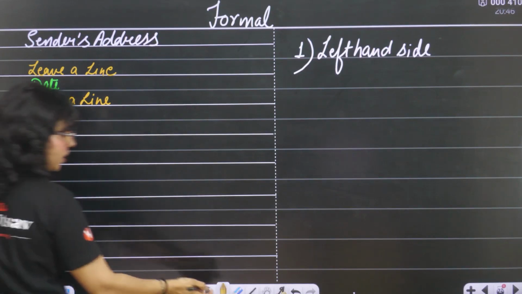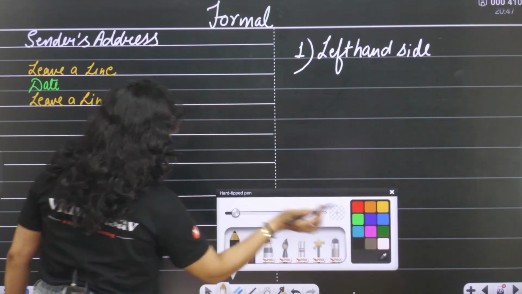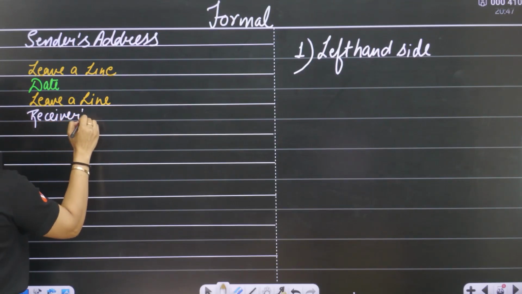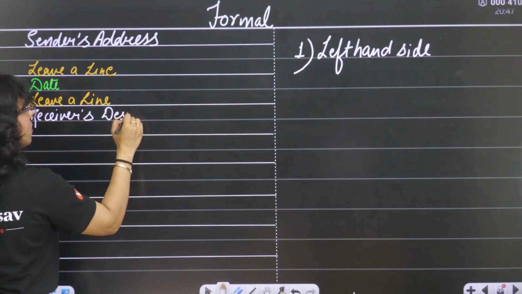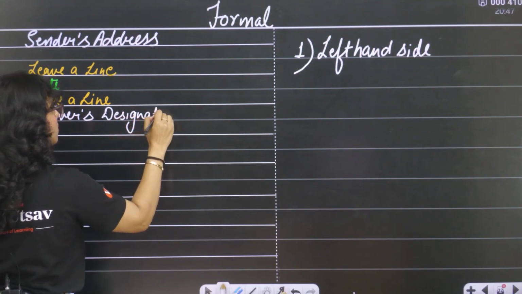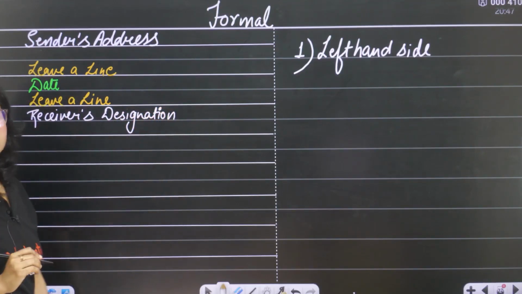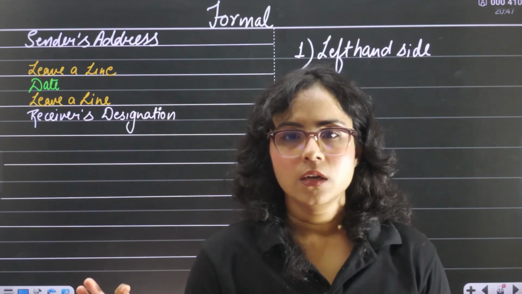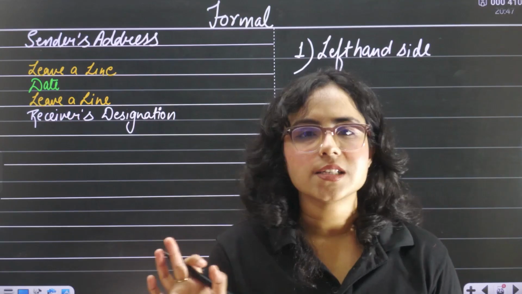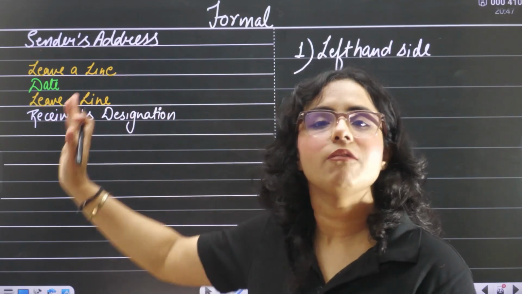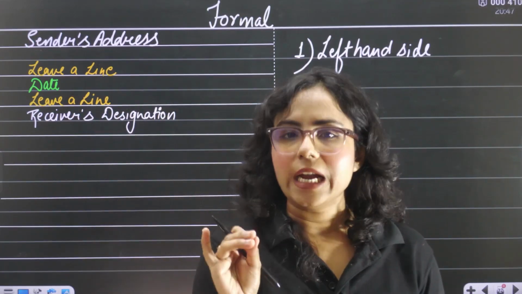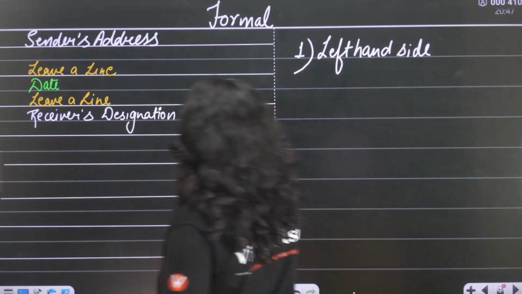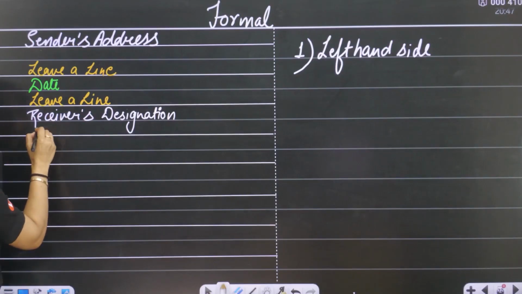Then you will write the receiver's designation. Please pay attention. I am saying receiver's designation, not receiver's name. For example, Ram Kapoor is your principal. So you have to write the principal. You will not write Ram Kapoor. I'm not asking you to write the name over here. You have to write the designation of that particular person you are writing to. Okay? So, receiver's designation.